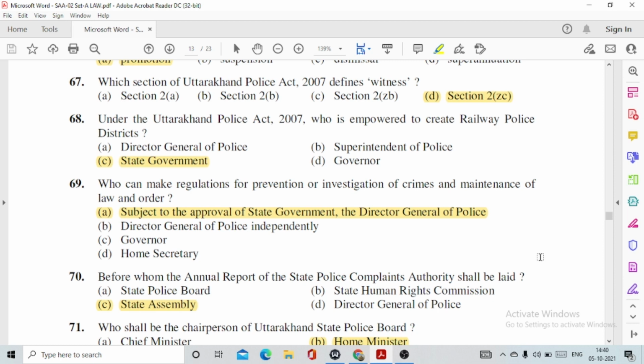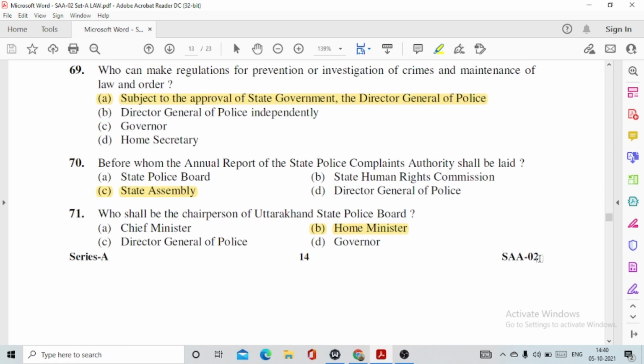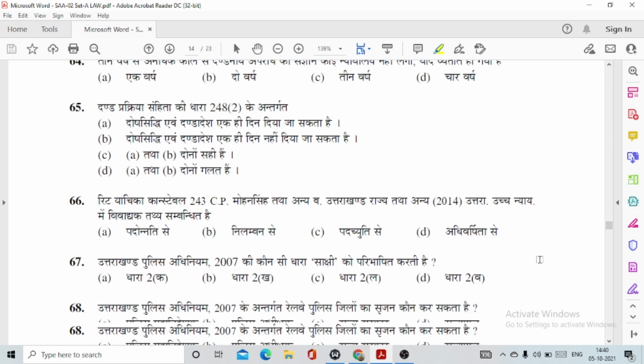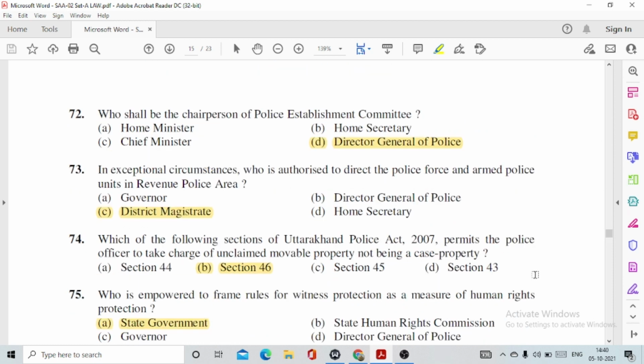70. Before whom the annual report of the State Police Complaints Authority shall be laid down? This is option number C, State Assembly. Question number 71. Who shall be the chairperson of Uttarakhand State Police Board? Option number B, Home Minister. Then 72, who shall be the chairperson of Police Establishment Committee? This is option number D, Director General of Police.